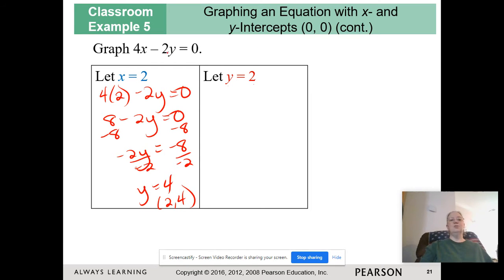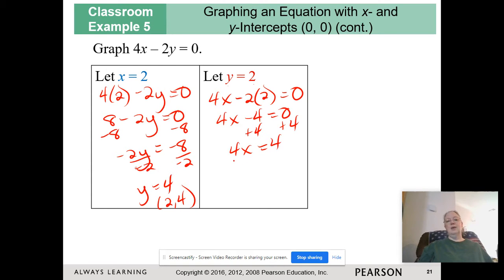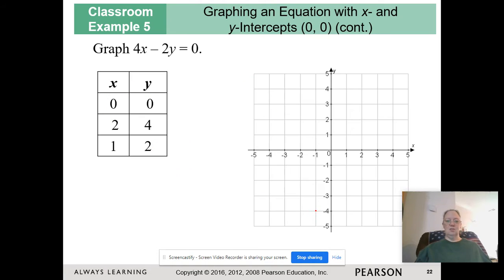Now we're going to plug in y equals 2. And reminder, you're not going to know ahead of time what number to plug in to avoid fractions. So you're just going to have to plug in a random number and graph it with a fraction. And divide by 4. You get x equals 1. There you go. And so we are going to plot these points right there, 1, 2, and connect them.